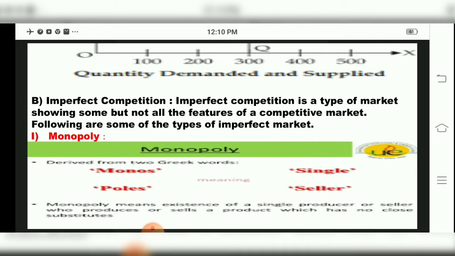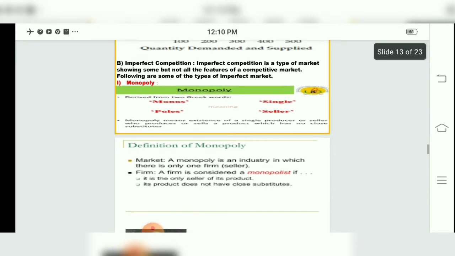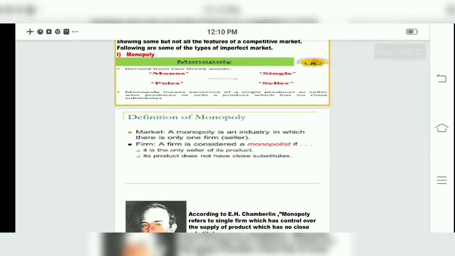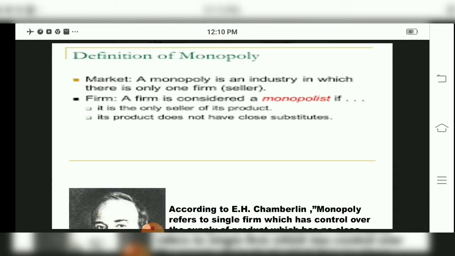So monopoly means, in short, a single seller. Monopoly means existence of a single producer or seller of a product which has no close substitutes. He doesn't have any substitute in the market. Monopoly means a single seller.